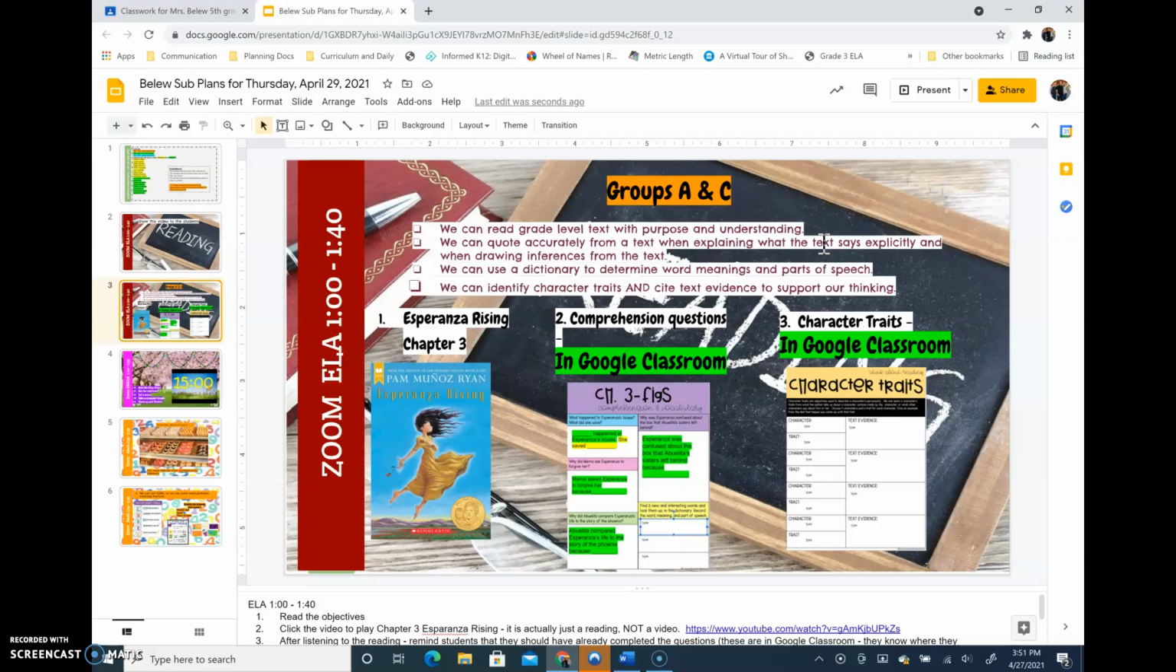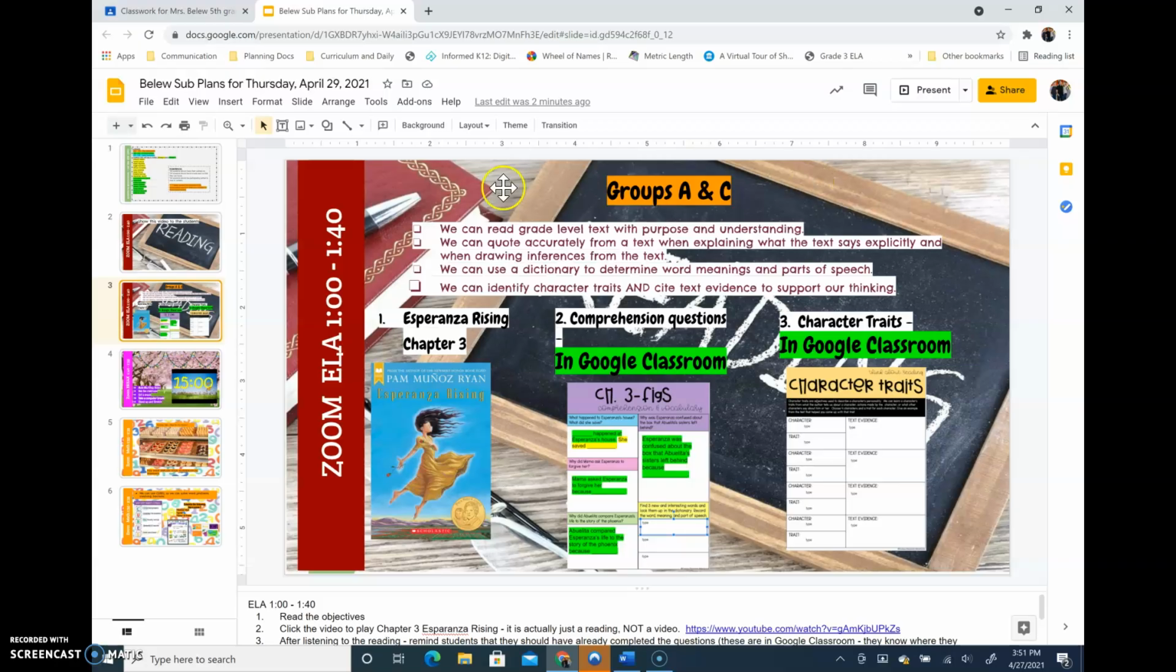We can quote accurately from a text when explaining what the text says explicitly, meaning the author put that in black and white, it's in the words, and when drawing inferences from the text, meaning the author left some clues that makes you believe that. We can use a dictionary to determine word meanings and parts of speech, and we can identify character traits and cite text evidence to support our thinking.